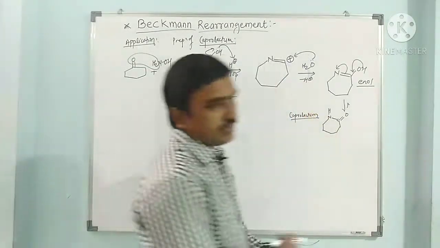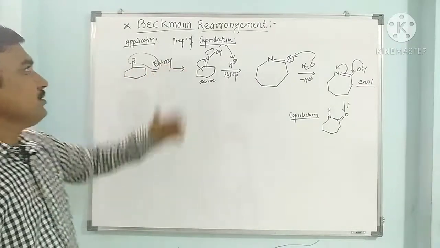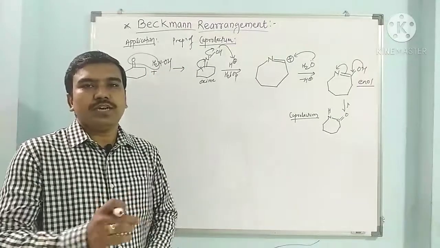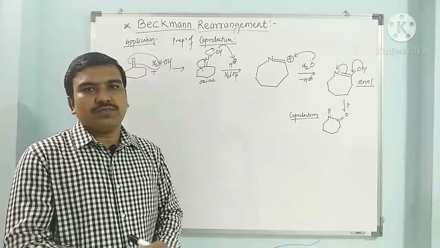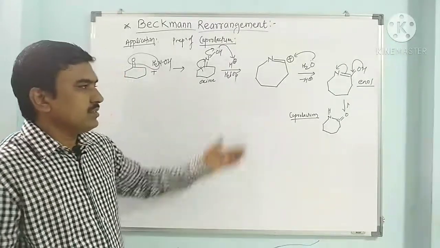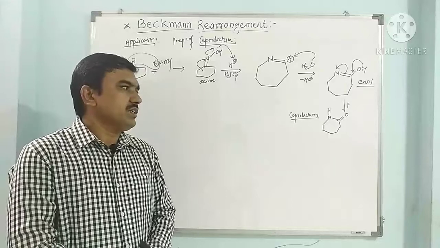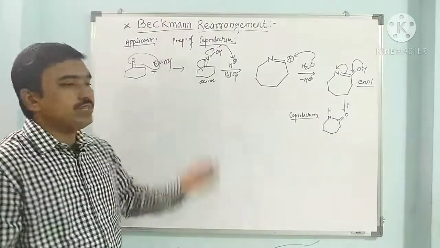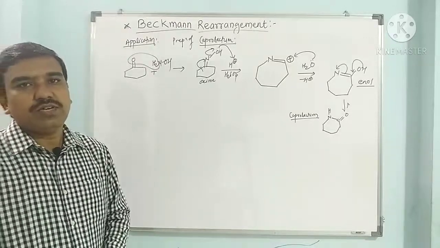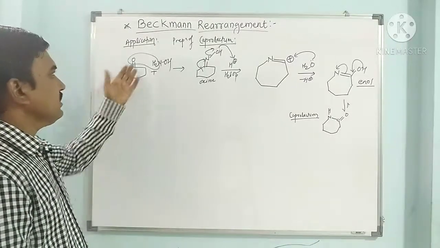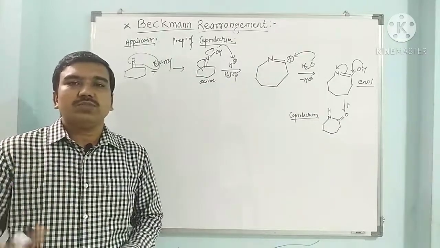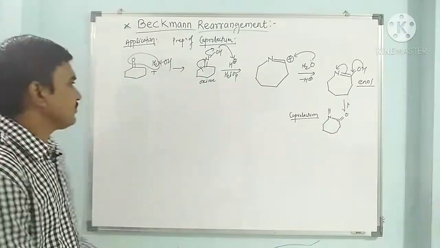We can synthesize caprolactam through Beckmann rearrangement. This caprolactam is used in the preparation of nylon 6 polymer. So nylon 6 polymer requires this starting material, caprolactam, which we can synthesize through Beckmann rearrangement from cyclohexanone. In this way, we have seen one application. Now we have to see stereoisomers of oxime.